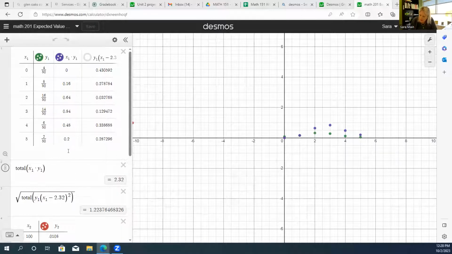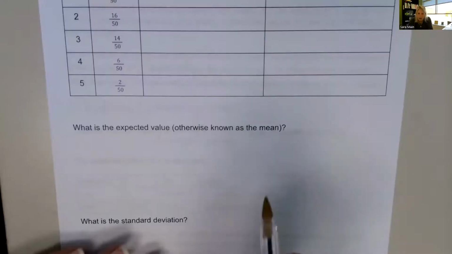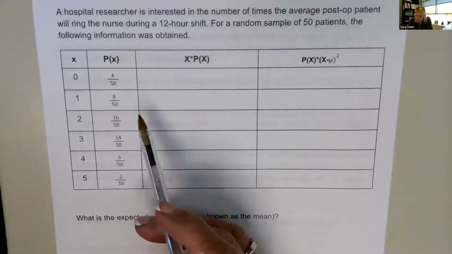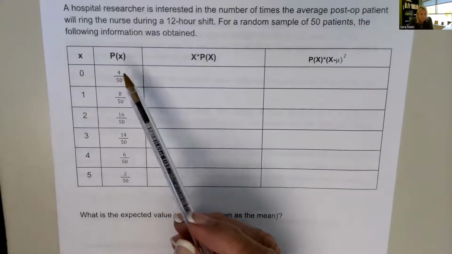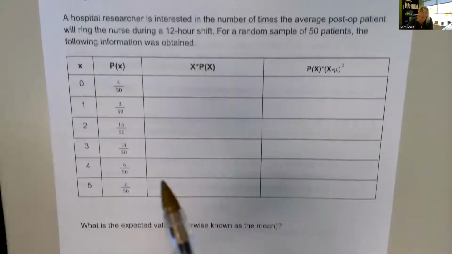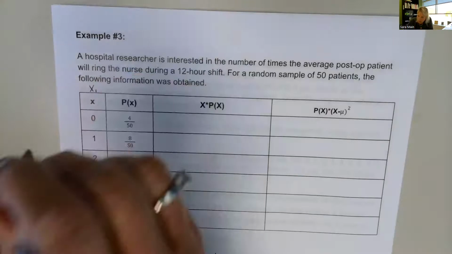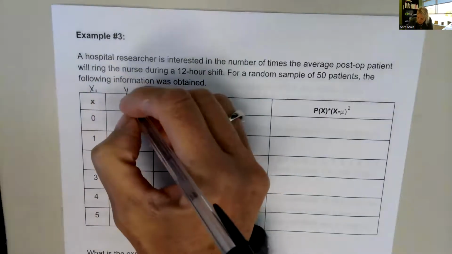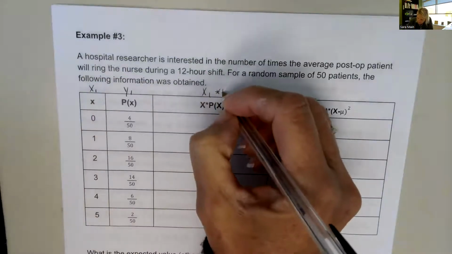It's the hospital researchers interested in the number of times the average post-op patient will ring the nurse during a 12-hour shift. We looked at this data in lesson 5.1 as well. This is what I have up that you pulled up in Desmos, X1 and Y1. This is going to be X1 star Y1.